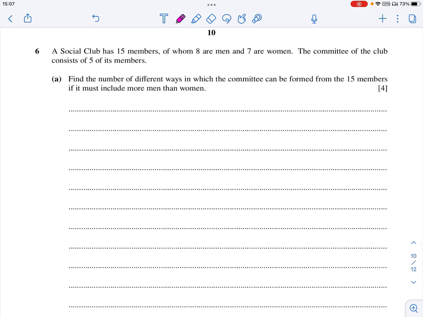Question number 6. A social club has 15 members, of whom 8 are men and 7 are women. The committee of the club consists of 5 members. Find the number of different ways in which the committee can be formed from the 15 members if it must include more men than women. Men 8, women 7. So 5 men 0 women, 4 men 1 woman and 3 men 2 women.